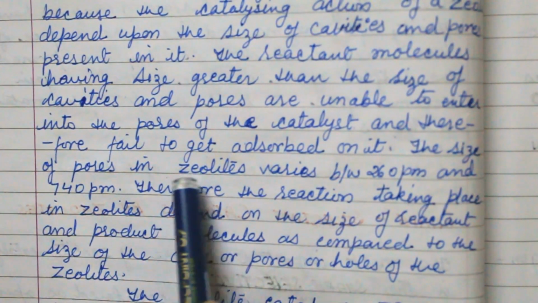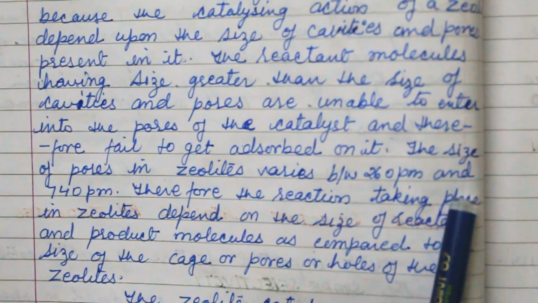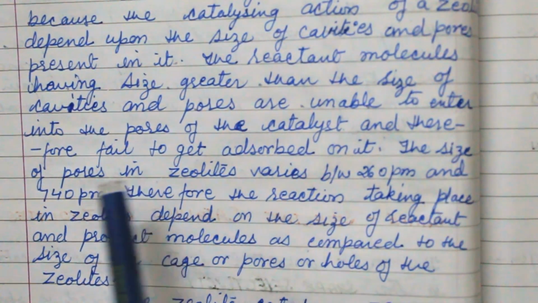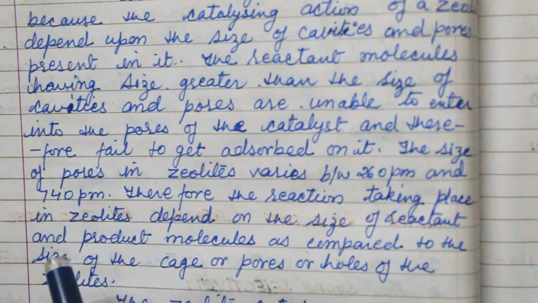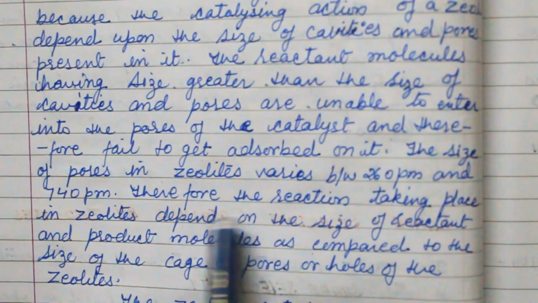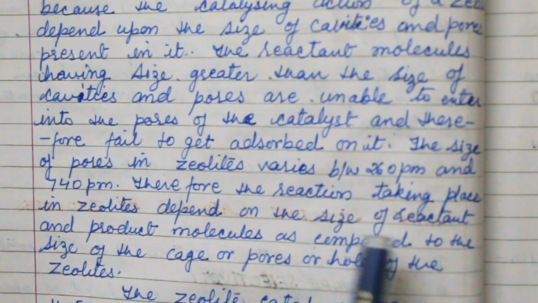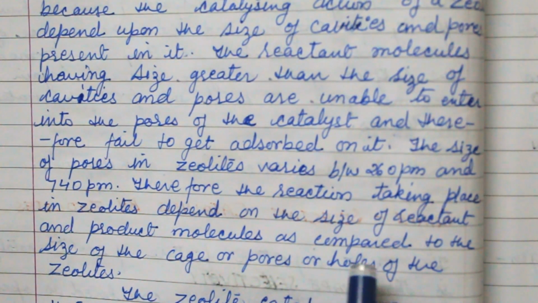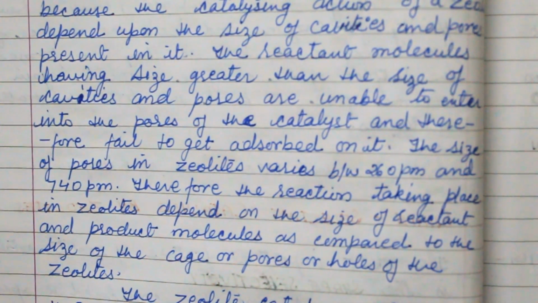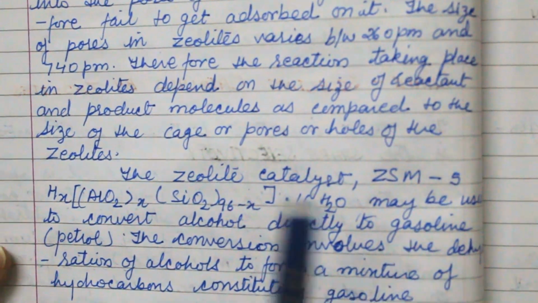The size of pores in the zeolite varies between 260 picometer and 740 picometer. Therefore, the reaction taking place in zeolite depends on the size of the reactant and product molecule as compared to the size of the cage or pore or hole of the zeolite.